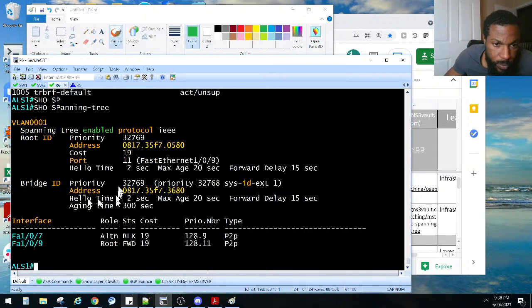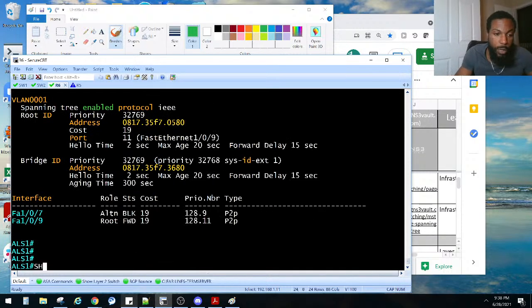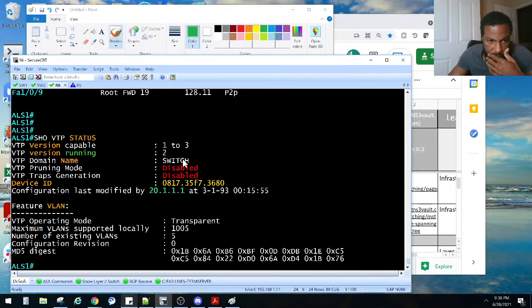Let's see. What domain did we put them in? We put them in. Show VTP status. Yes, the domain was switch. So I think they need to be in client mode. I mean in server mode. So let me make sure.